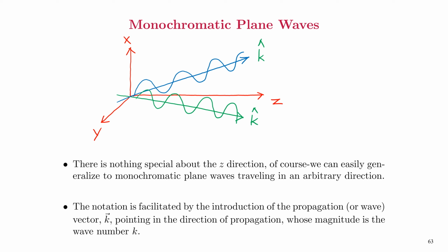If the direction of propagation is not the conventional z direction, then we can easily generalize the propagation of electromagnetic plane waves by introducing what is known as the propagation or the wave vector k. As you see in this figure, the wave vector will always be pointing in the direction of propagation. The magnitude of the wave vector is the wave number k.